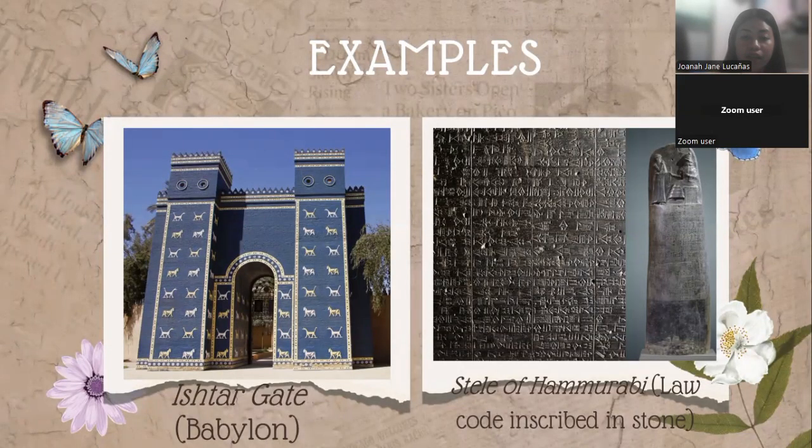The Ishtar Gate was a massive, decorated entrance to the inner city of Babylon, built around 575 BCE by King Nebuchadnezzar II. It was dedicated to Ishtar, the Babylonian goddess of love, beauty, war, and fertility. Next is the Stele of Hammurabi, one of the most important artifacts from ancient Mesopotamia. It is a tall black stone monument that displays one of the earliest written legal codes in human history.